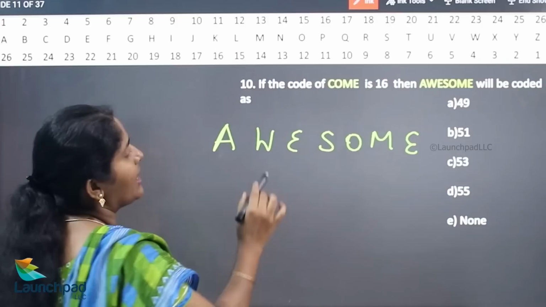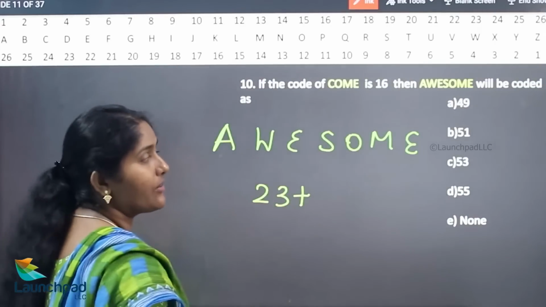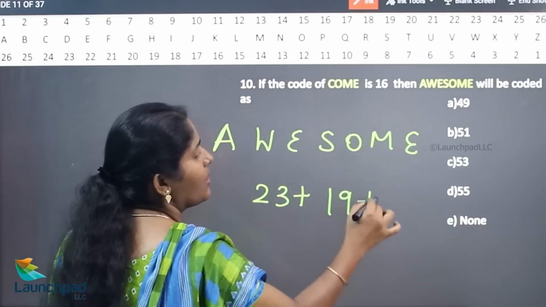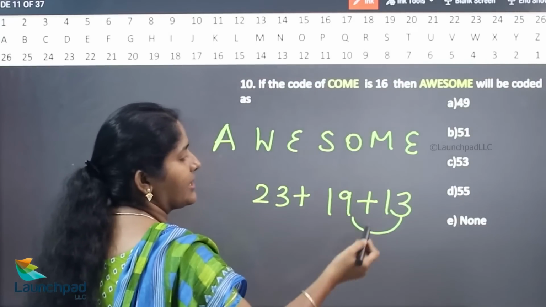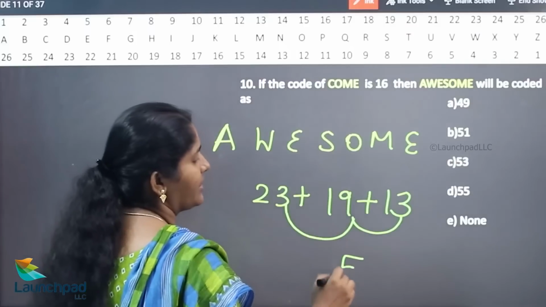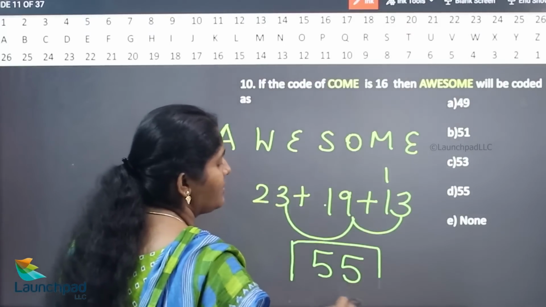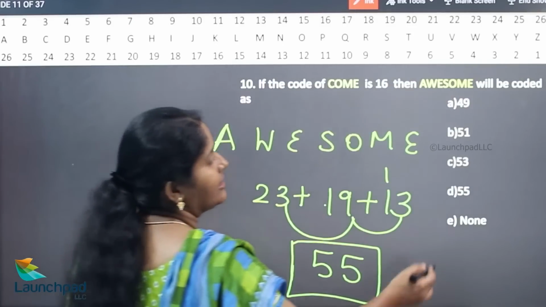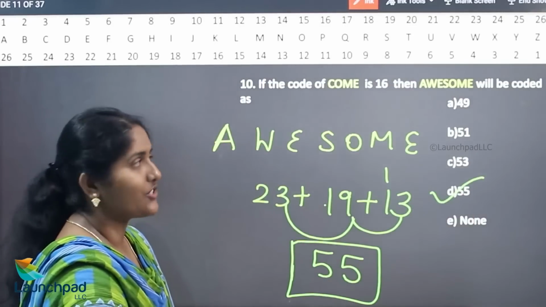What is the value of W? 23. What is the value of S? 19. What is the value of M? 13. So 3 plus 9 is 12, 12 plus 3 is 15, and 55 is your answer. Hence option D is the correct answer. We'll move on to your next question.